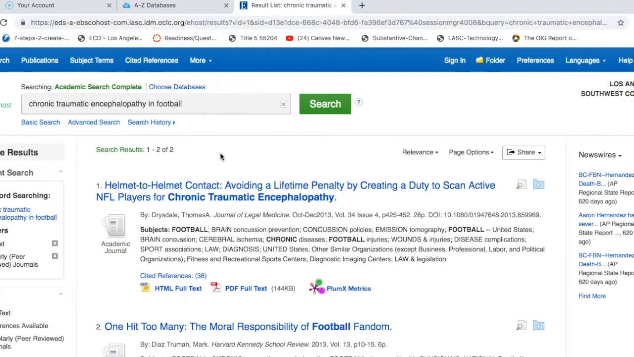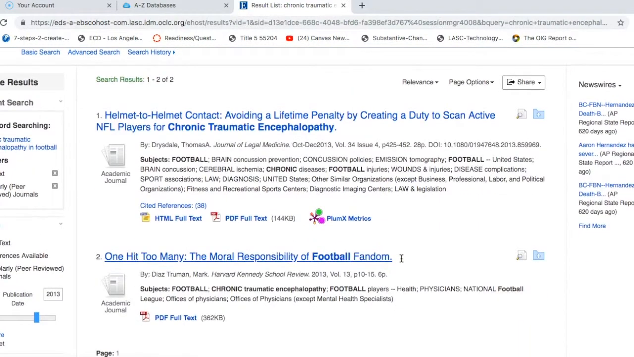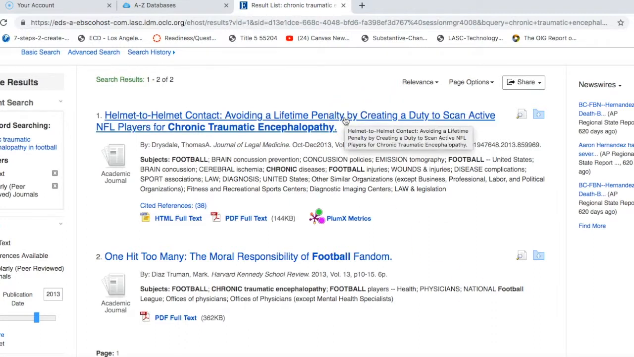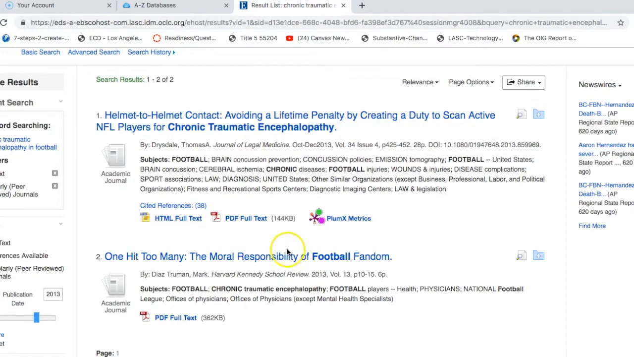Once you get your results, you can start to look at the titles to see if you think that they are relevant to what you're looking for. So this looks like it's related to NFL and CTE. That's definitely something that I'm interested in for my pretend topic. And you can see this other one is called One Hit Too Many, The Moral Responsibility of Football Fandom. So those are both seeming really interesting. I would probably check both of those out if I was doing research.